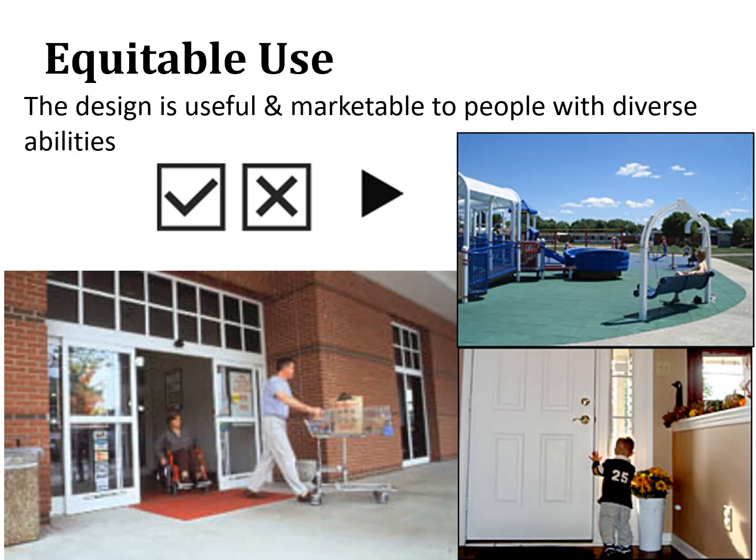Equitable use. The design is useful and marketable to people with diverse abilities. We have 3 examples. In one, a man is coming and a woman is in a wheelchair, and they both have the same passage. Another example, the side light window provides an opportunity for all users, whether tall or short, seated or standing, to have the same experience of looking outside.